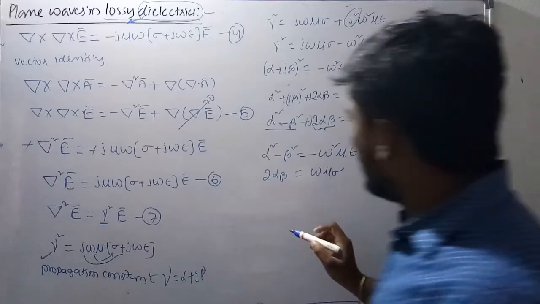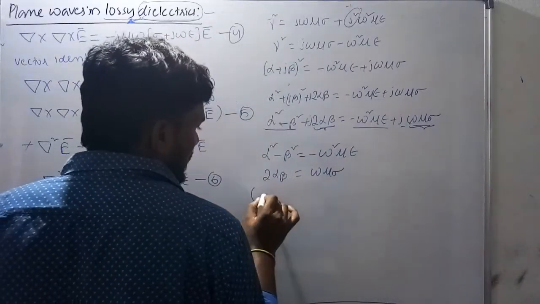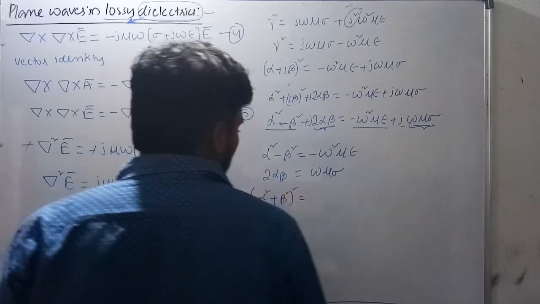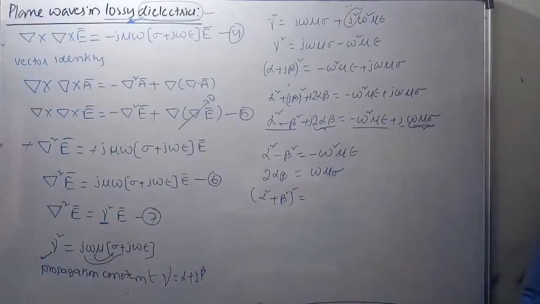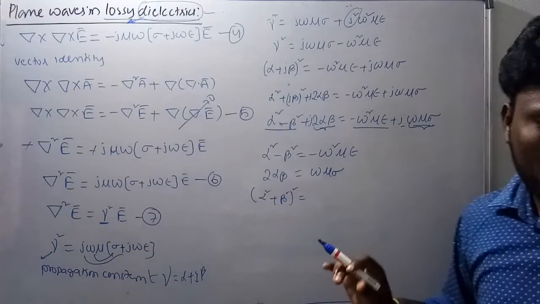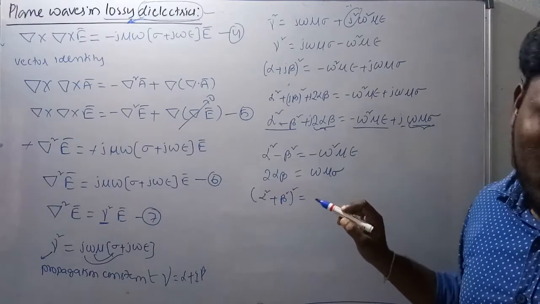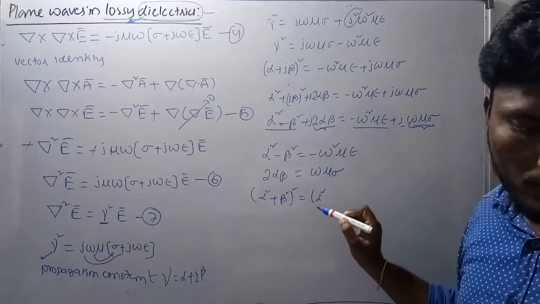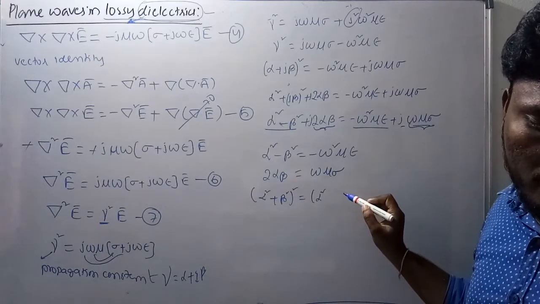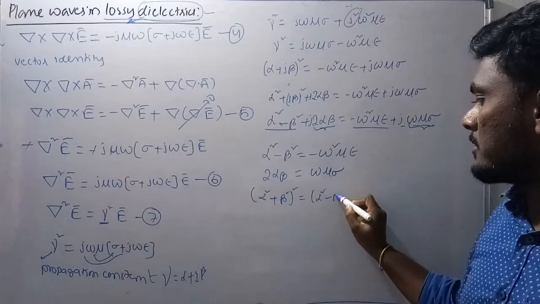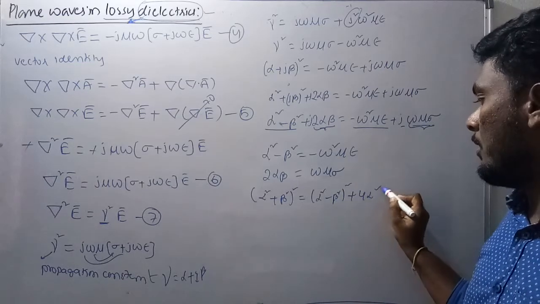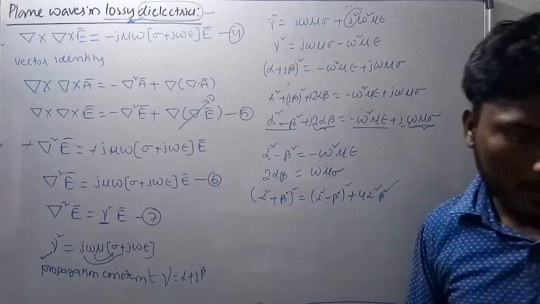Okay, now do one more mathematical operation, that is, alpha square plus beta square whole square. So it is like a square plus b square whole square, and the expression is equal to alpha square minus beta square whole square plus 4 alpha square beta square.